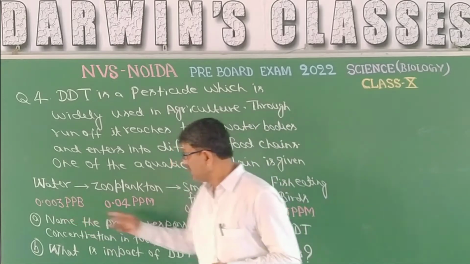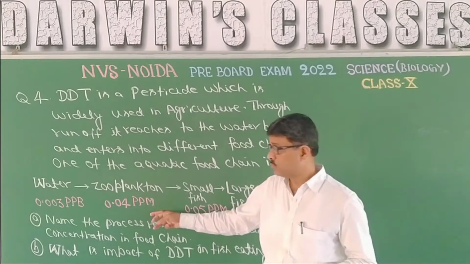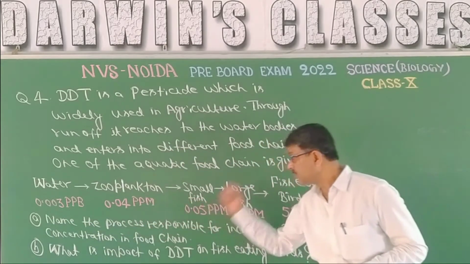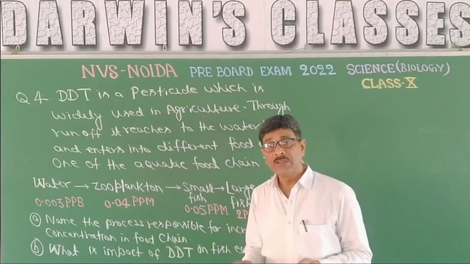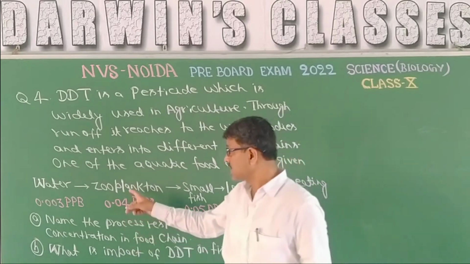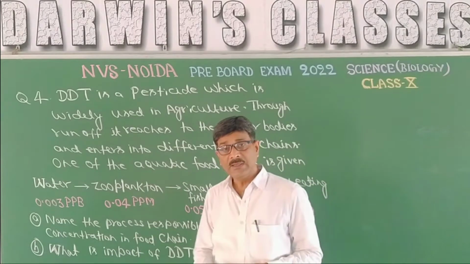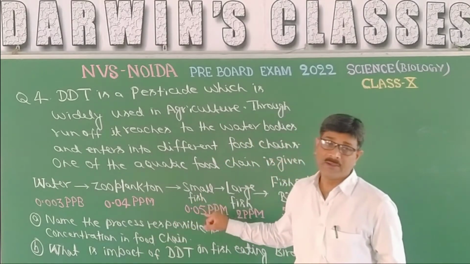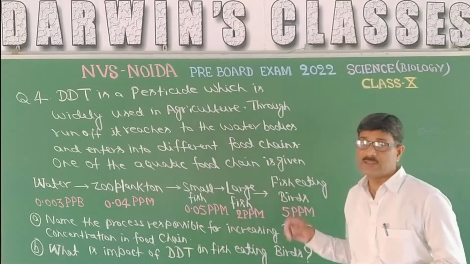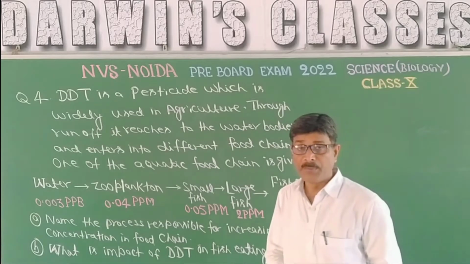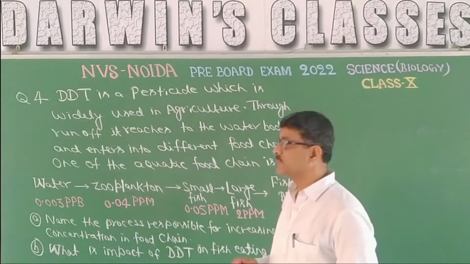So the amount increased here. Likewise, zooplankton is eaten by small fishes. Small fishes in their lifetime eat so many zooplanktons, and the DDT accumulated in their body. So the concentration goes on increasing. So the term biomagnification has been given.